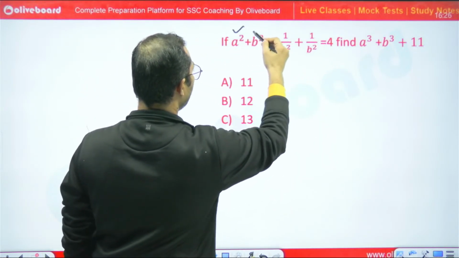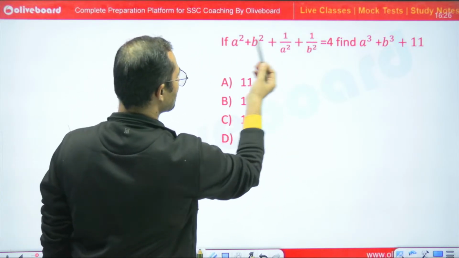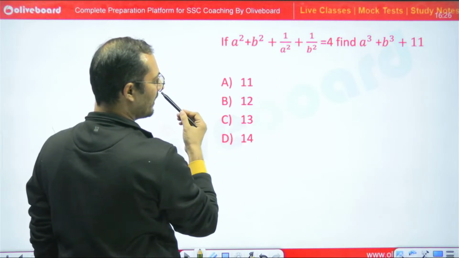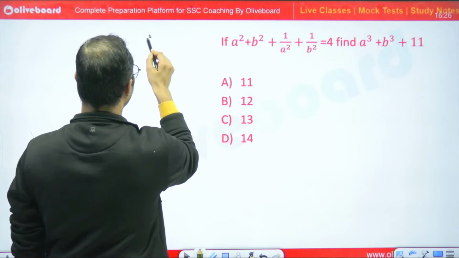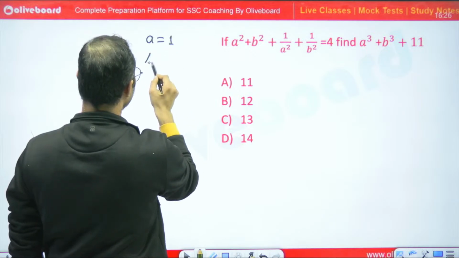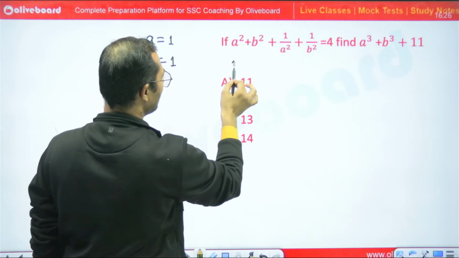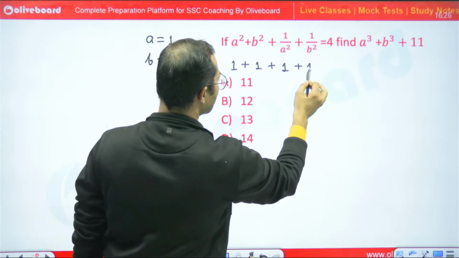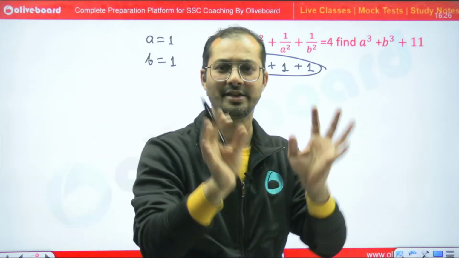So this would be equal, right? So all portions must be equal. Is equal to 4. So 1, 2, 3, 4. We have 4 terms. So all must be equal to 1, right? So we can say that if let a is equal to 1 and b is equal to 1, it is clearly satisfying the equation. So 1 plus 1 plus 1 plus 1 is equal to 4. Now it is clearly satisfying the equation, right?